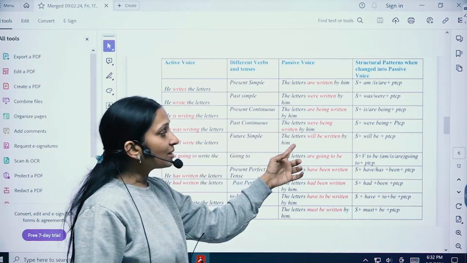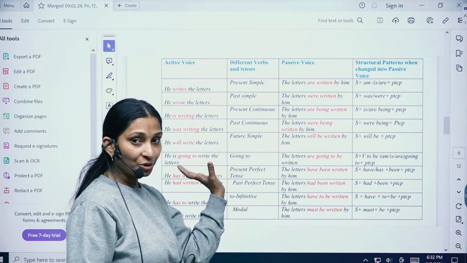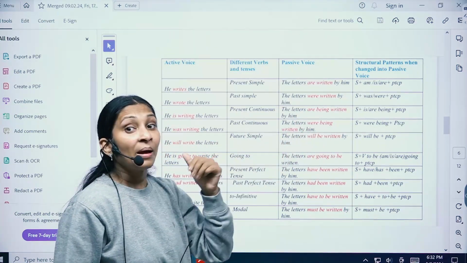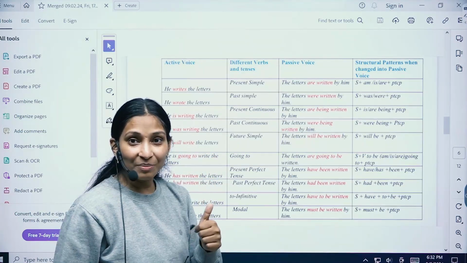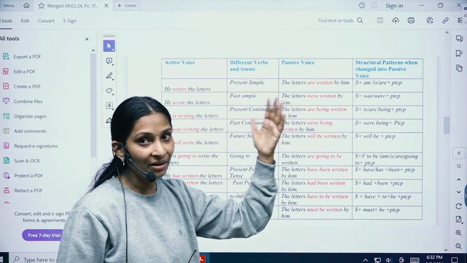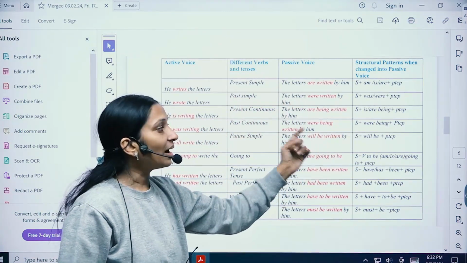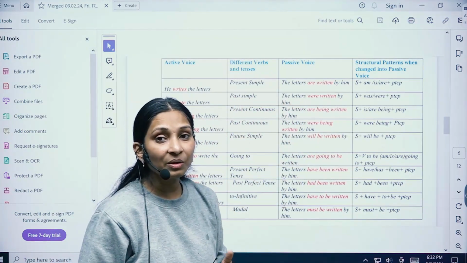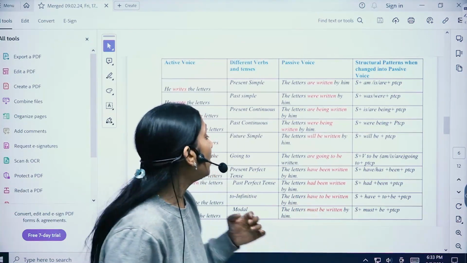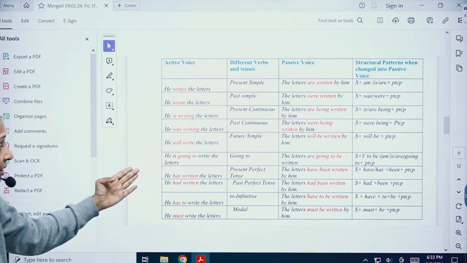The letters, which is the object here, goes to subject. Will stays as it is. Be is the extra verb that you are adding, and again the verb's third form of write will come, that is, written by him. So what is the extra verb that you are adding over here? It is be.